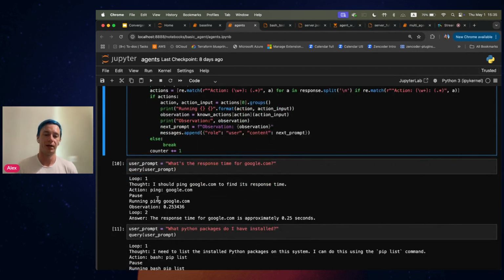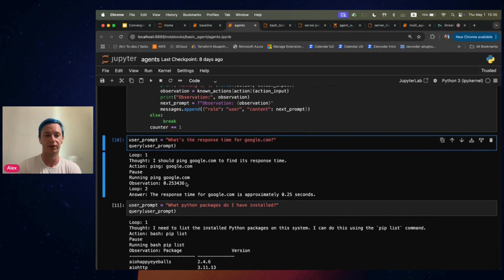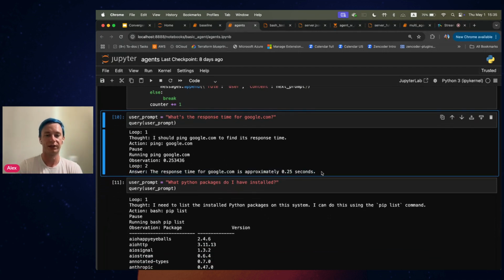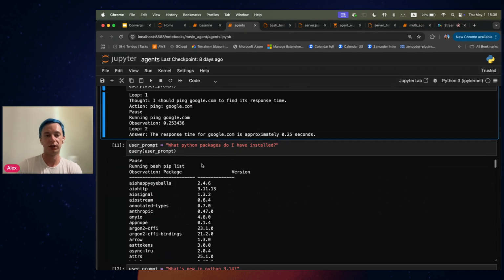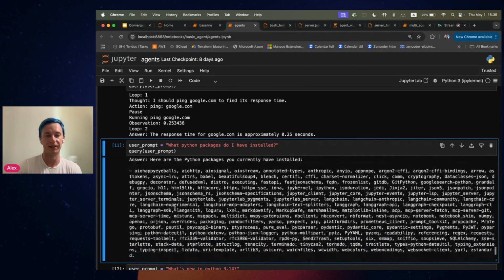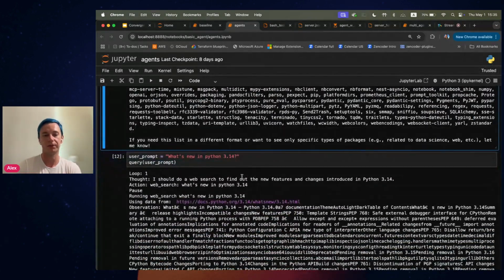And we will use the same questions which we had before. So, for example, here for the response time for Google, the LLM decided to call action ping, which makes sense, right? And it got the answer of 250 milliseconds, a bit worse than before, but it is what it is. And it gave us the actual answer for our question. The same goes with the Python packages, which I have installed locally. It decided to go for the pip list, which makes sense. It got a list of a lot of different packages and then summarized it for us nicely over here. And the same goes with Python 3.14.